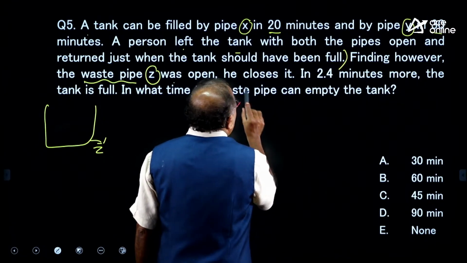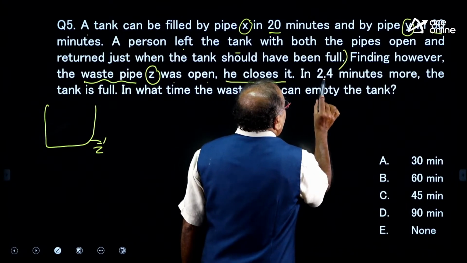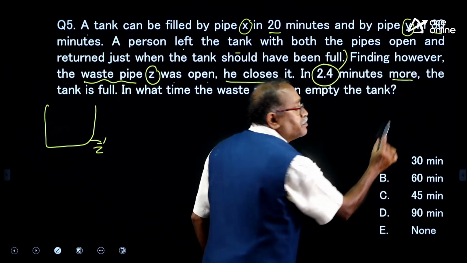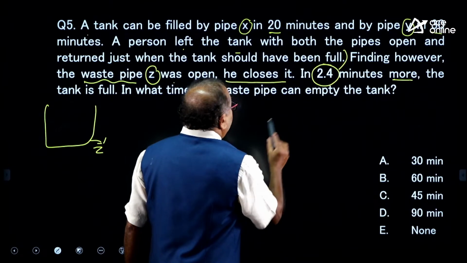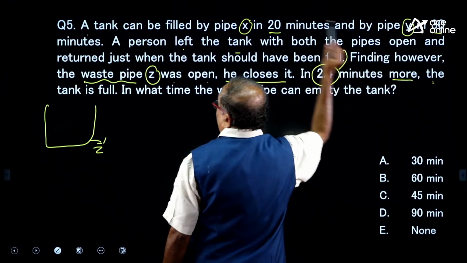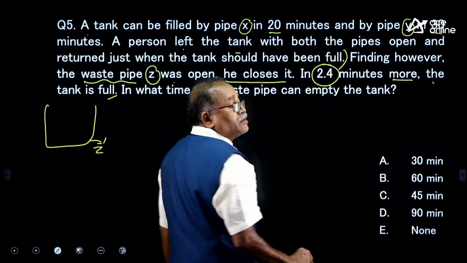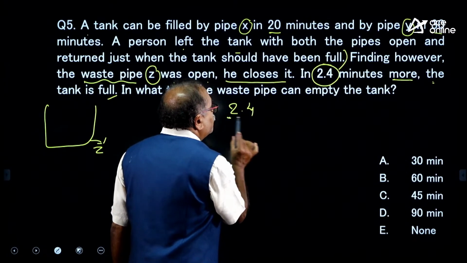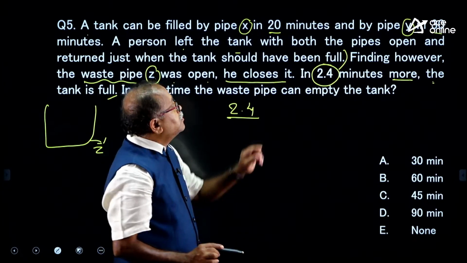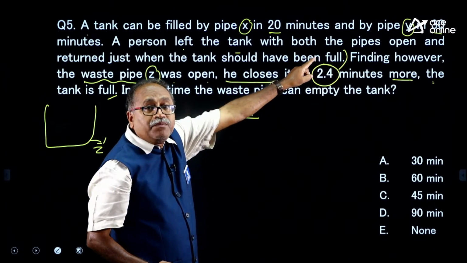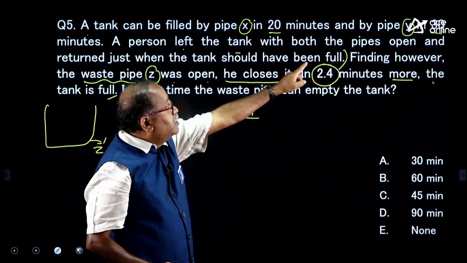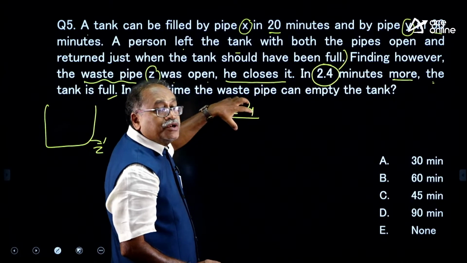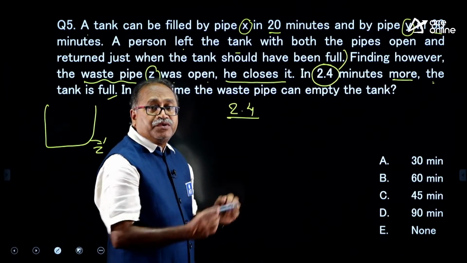He closed it, and after closing it, it takes 2.4 minutes more for the tank to fill. So, whatever quantity the tank fills in 2.4 minutes by pipe X and pipe Y, that is the quantity that was emptied.